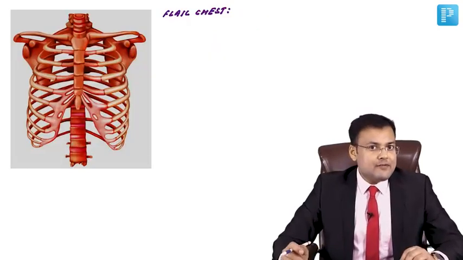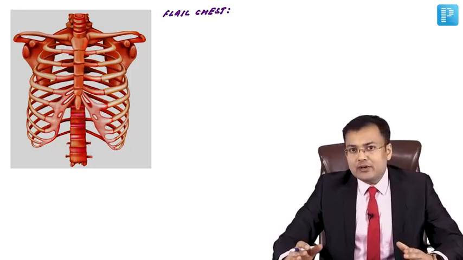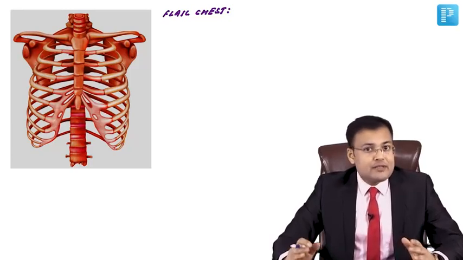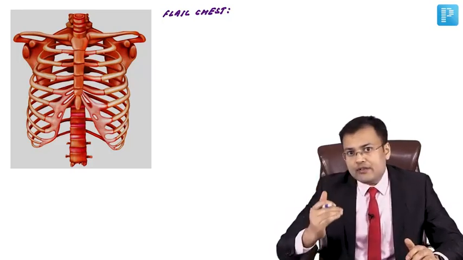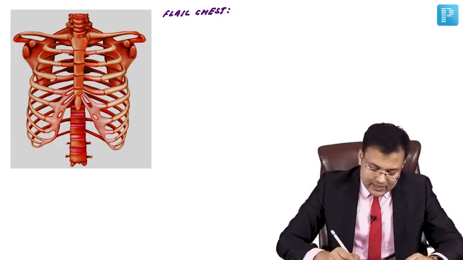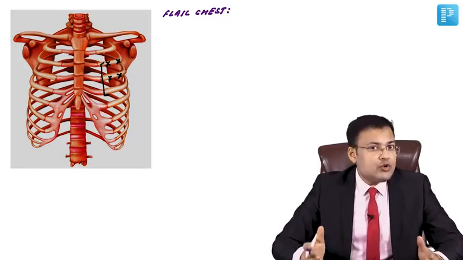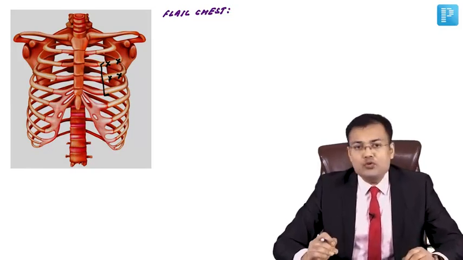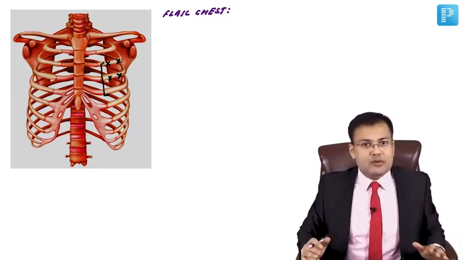What is the definition of flail chest? According to ATLS modification, the definition is fracture of two or more than two consecutive ribs fractured at two or more than two places. So what is the problem here?